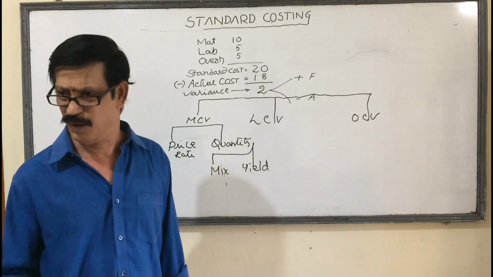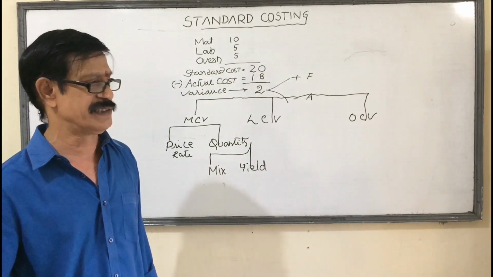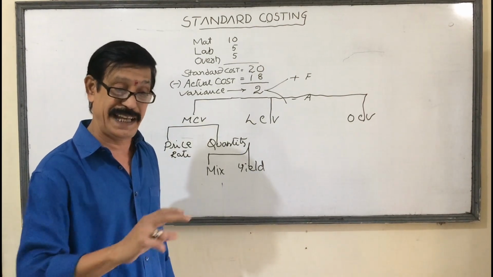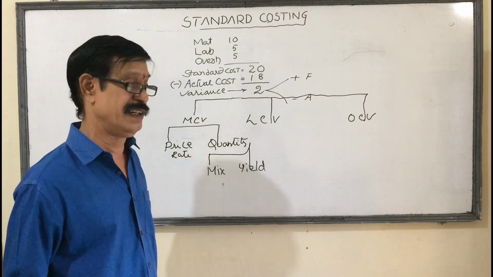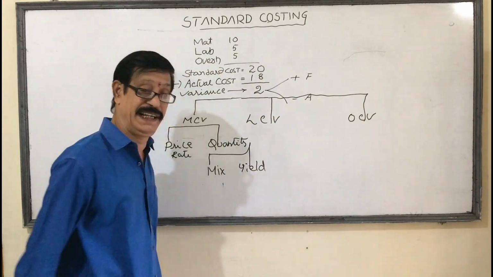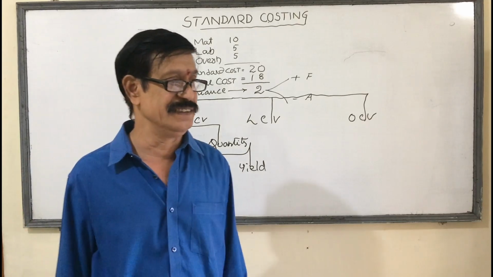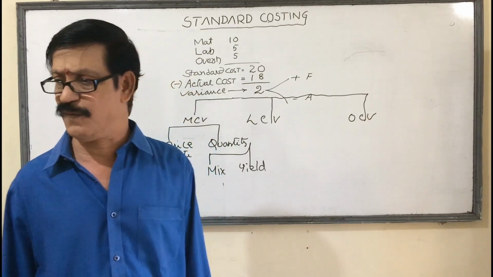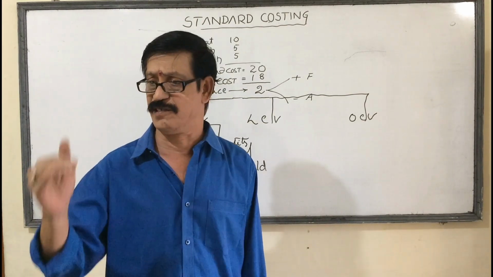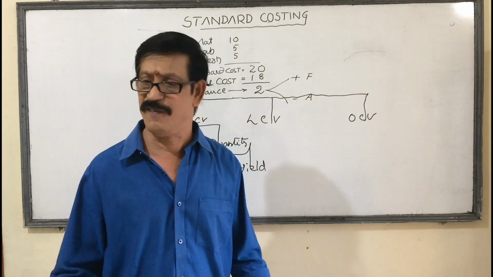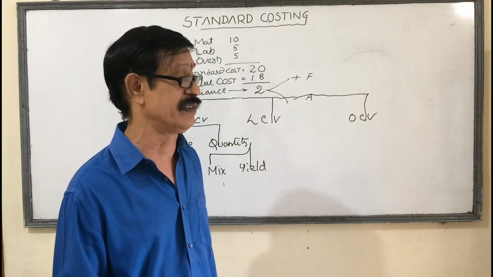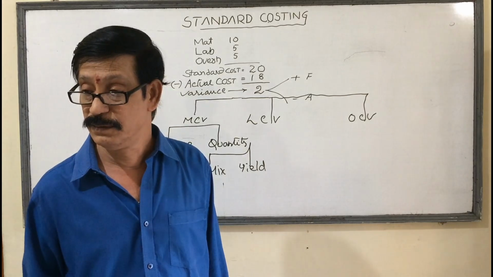Even in construction, we have to use a mixture of cement, sand, iron, etc. So when there is a change in the ratio or proportion in the mixture, automatically cost will change. Next one, the last here, yield variance. What is yield? Suppose, in the example of coffee, 1 liter of milk gives 20 cups of coffee, for example. We decided. That is our standard. But sometimes you may get 21 cups or 19 cups based on the thickness of milk.